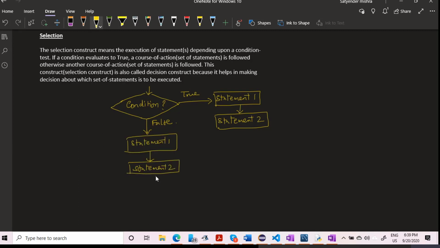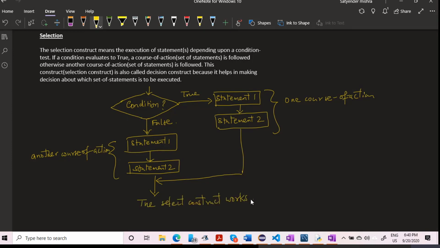Statement one, and it is going like this. After this point, it will join this point and keep going. So this is one course of action, and this is another course of action. This is how the selection construct works. You can think of many such real life examples of selection or decision.